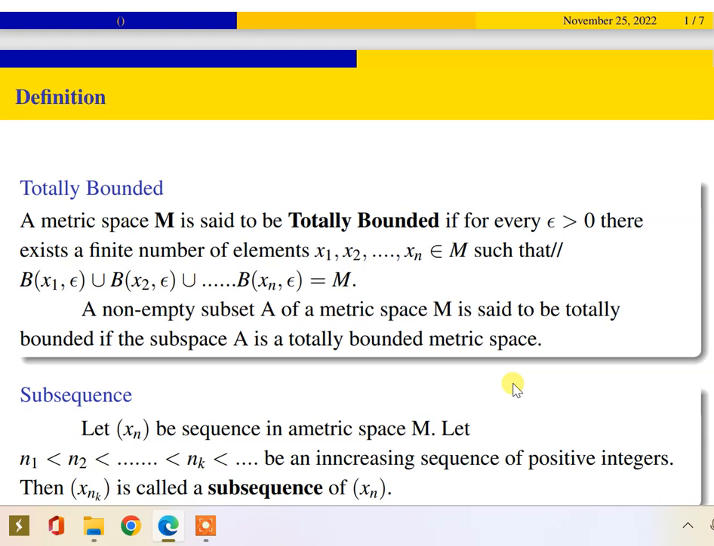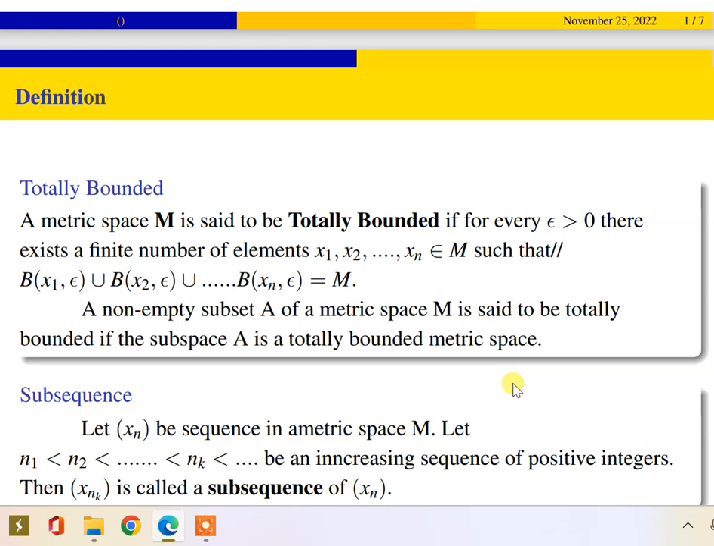A metric space M is said to be totally bounded if for every epsilon strictly greater than 0, there exists a finite number of elements x1, x2, etc. up to xn belonging to M such that the finite union of the open balls with different centers and the same radius epsilon is M. The centers are nothing but the elements of M, that is x1, x2, up to xn. This union is nothing but M.